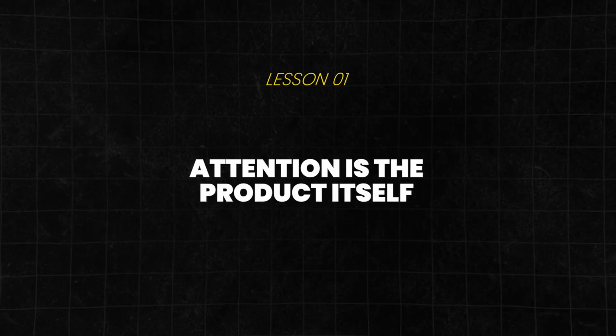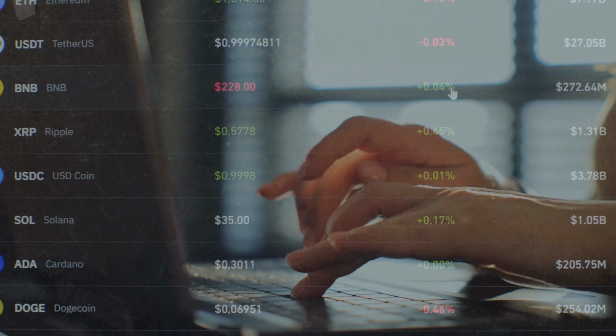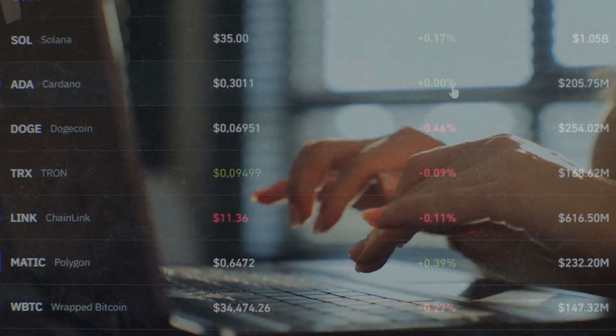Now, there are a few go-to-market lessons that you can take away from this. One of the big lessons here is that attention is the product itself. In crypto, we've seen how powerful attention is in driving market share. And because everything is a liquid token in crypto, you can quickly see the effects of attention in the prices of tokens. If you build a product where attention is a key part of the product loop, you're going to get a lot of success.